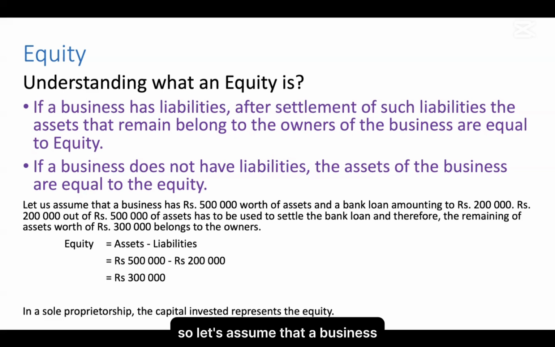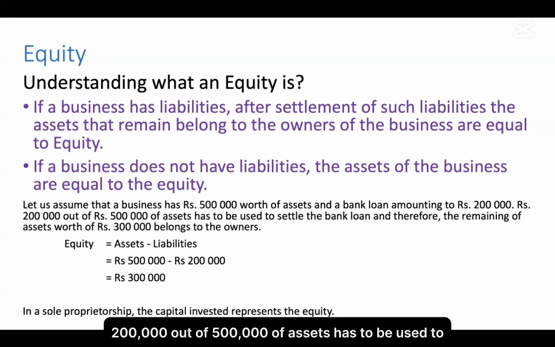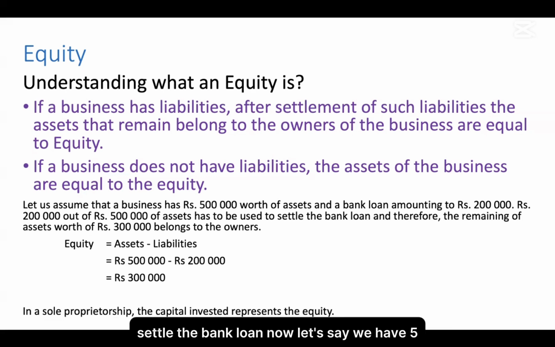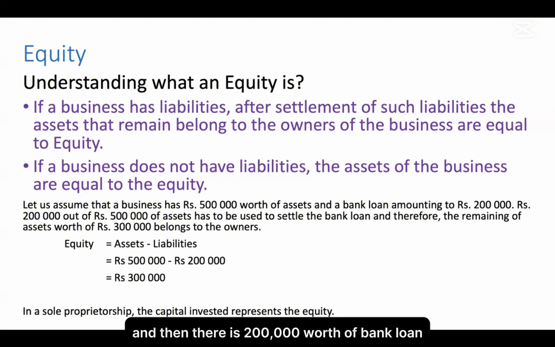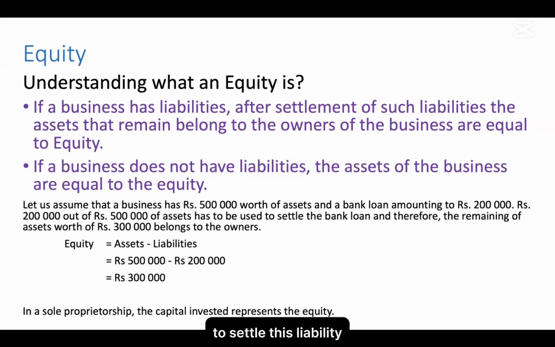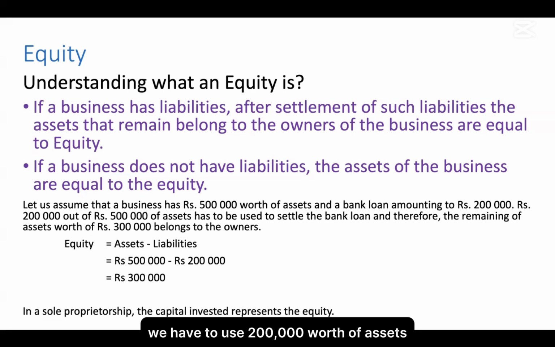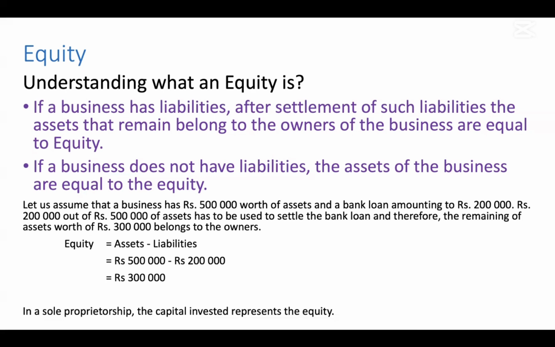So let's assume that a business has 500,000 worth of assets and a bank loan amounting to 200,000. Then rupees 200,000 out of the 500,000 of assets has to be used to settle the bank loan. To settle this liability, we have to use 200,000 worth of assets.